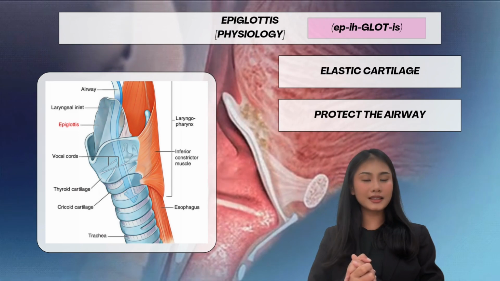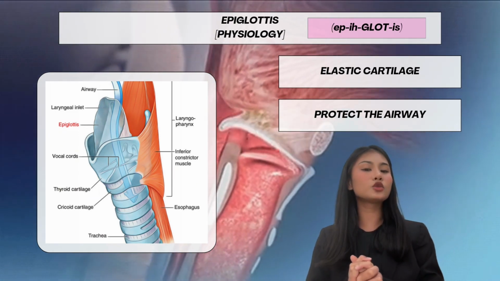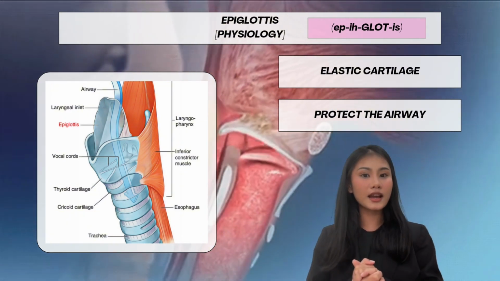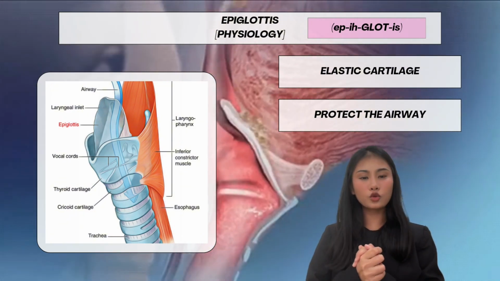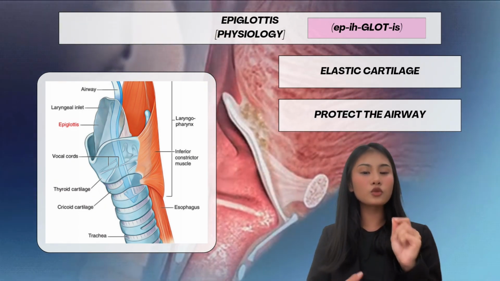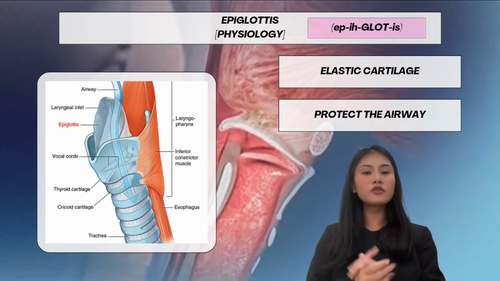Furthermore, the epiglottis, a flap of elastic cartilage, acts as a switch between the trachea and the esophagus. It directs air into the trachea when breathing and food or liquids into the esophagus during swallowing. The epiglottis is lined with mucous membrane, allowing it to remain flexible during these movements.